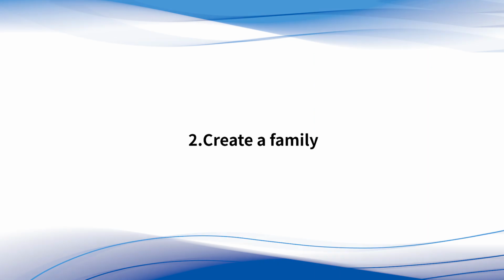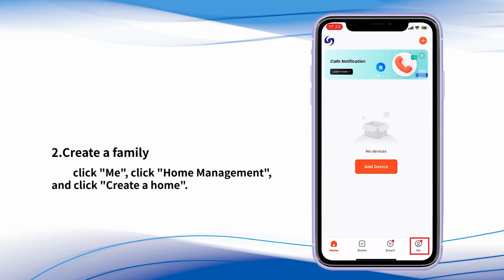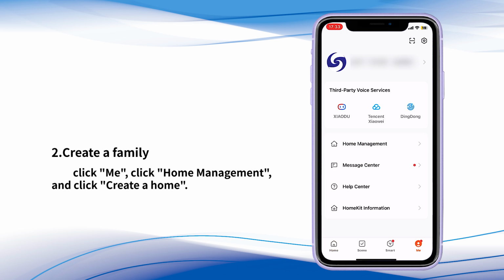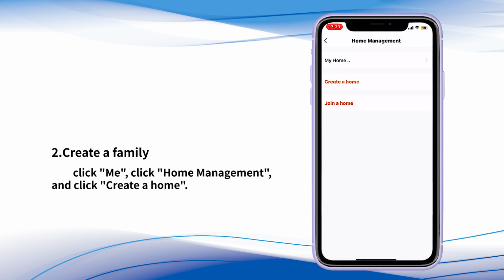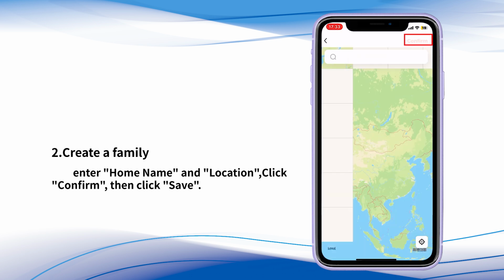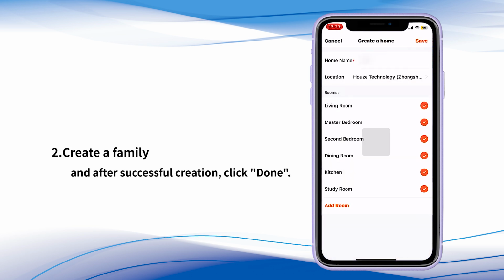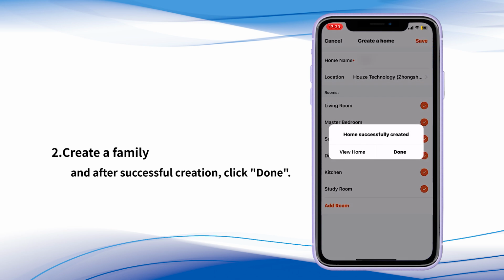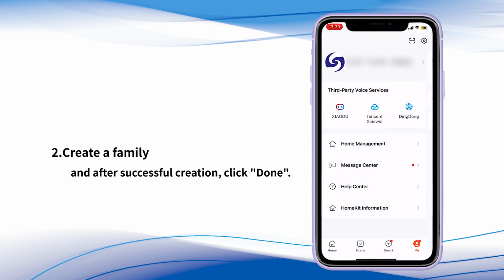2. Create a family. Click Me. Click Home Management. Click Create a Home. Enter the home name and location. Click Confirm, then click Save, and after successful creation, click Done.